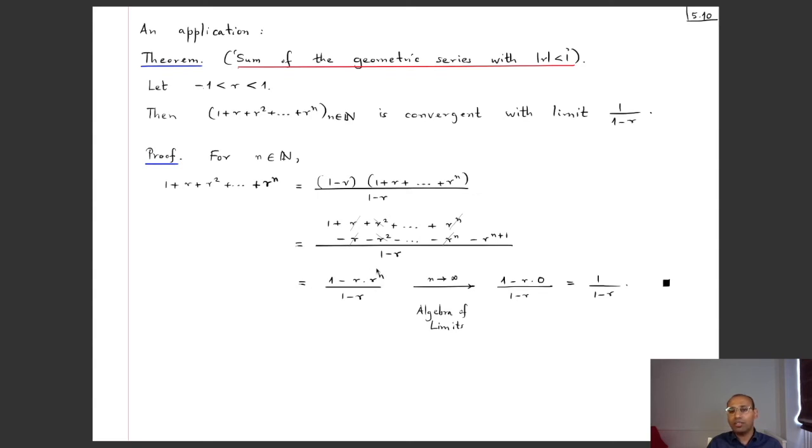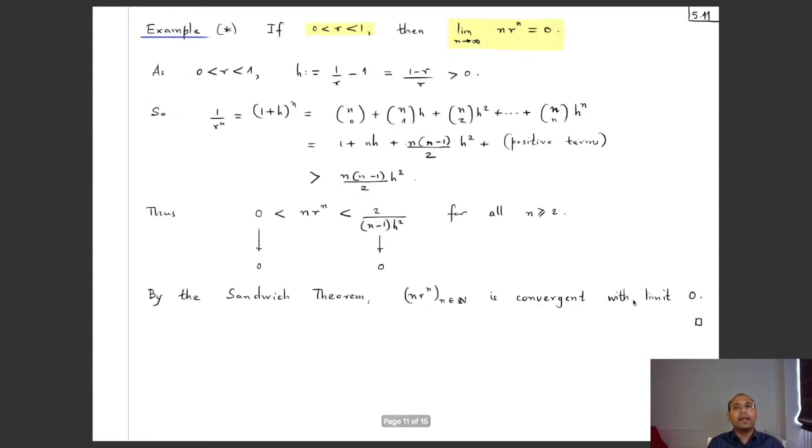And we know something about this sequence. Since little r is in between minus 1 and 1, this sequence, whose nth term is r^n, converges to 0. And then if I scale it by minus r, that will still converge to 0. If I add to it the constant sequence 1, 1, 1, 1, 1, that will converge to 1. And then the denominator, I'm scaling it by 1 divided by 1 minus r, so the limit will get scaled. So the sequence whose nth term is this one converges with limit 1 minus r times 0 divided by 1 minus r, which is exactly 1 divided by 1 minus r. And so the sequence whose nth term is this converges to 1 divided by 1 minus r.